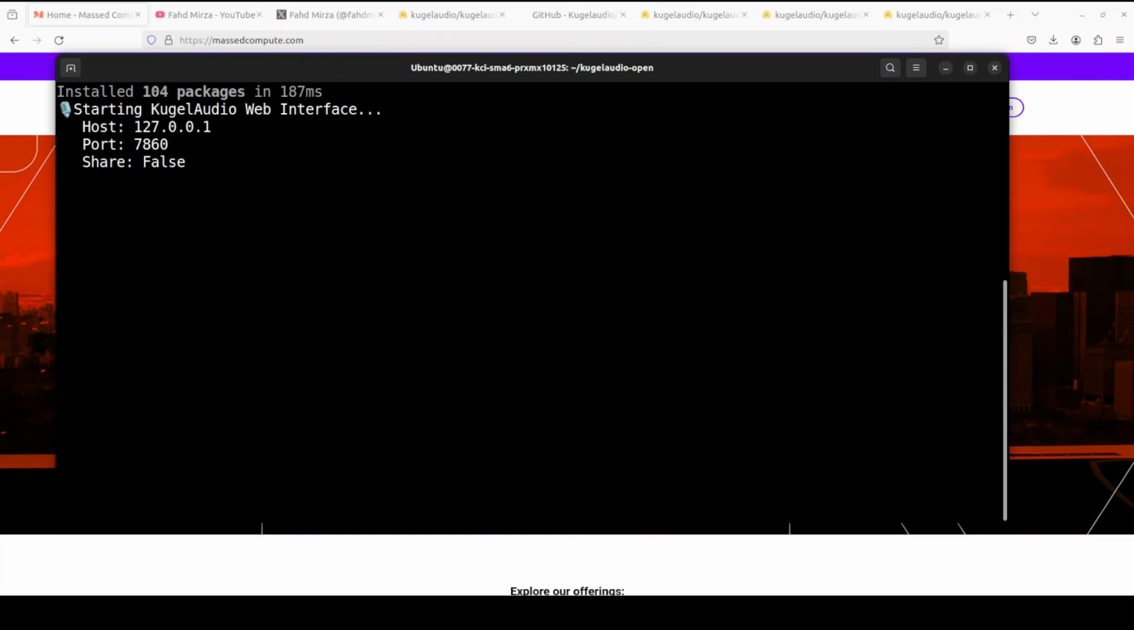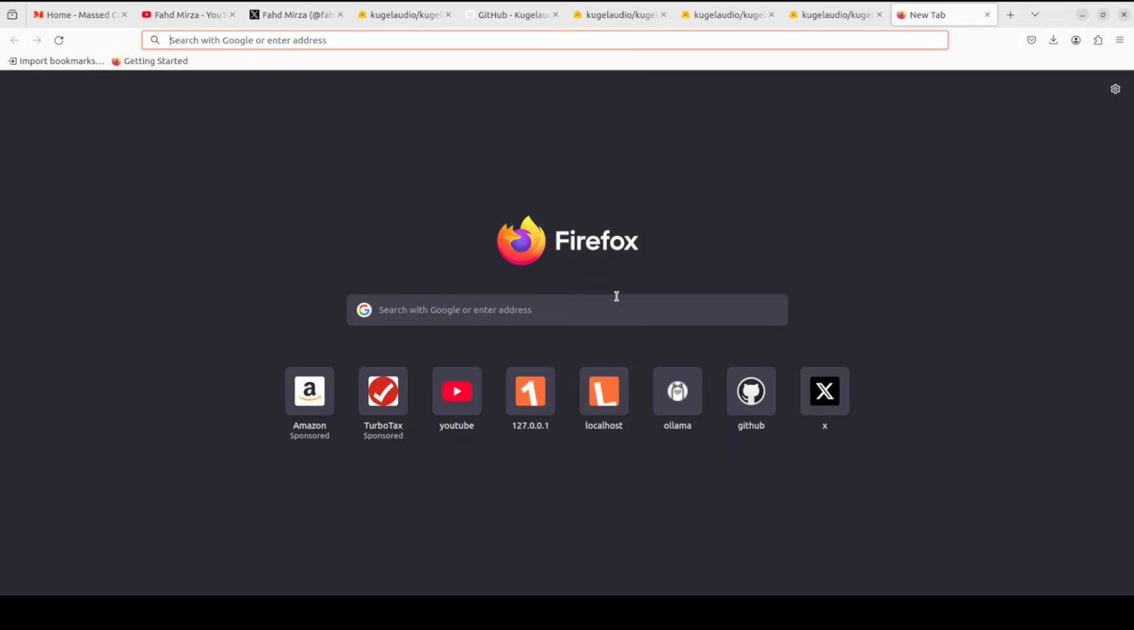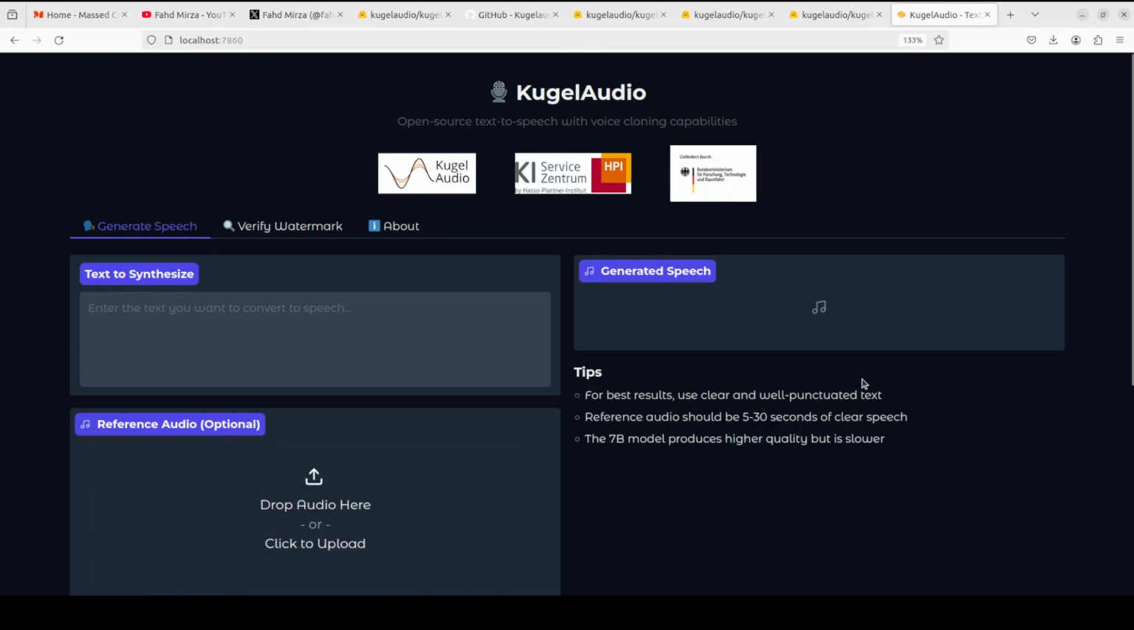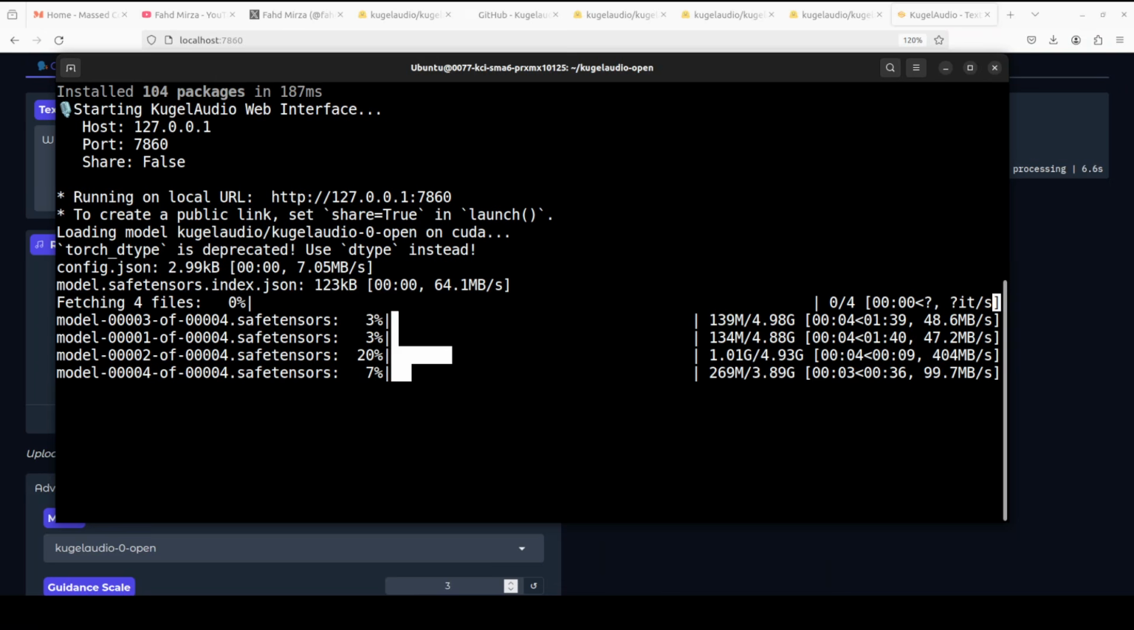And then it starts this KugelAudio web interface locally at port 7860. And now we can access it in the browser. So let's access it. And there you go. So KugelAudio is now running. Let's test it out. And the first time when you run this, it downloads the model, as you can see.